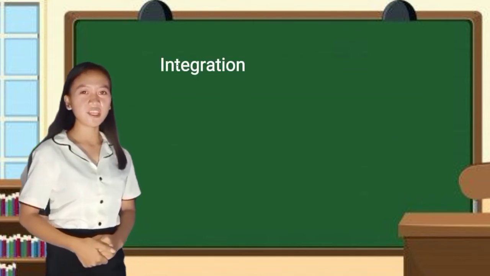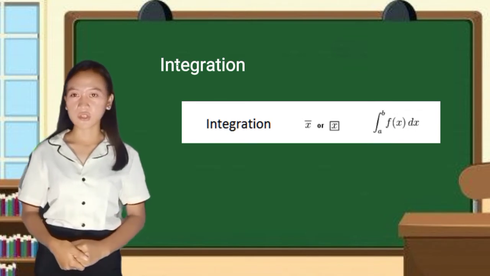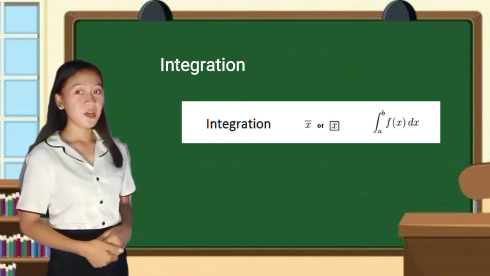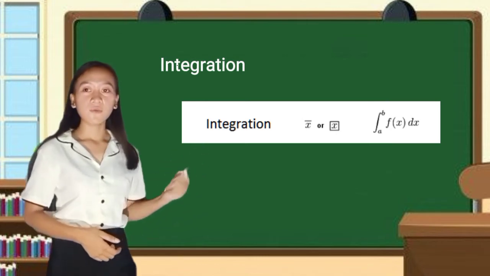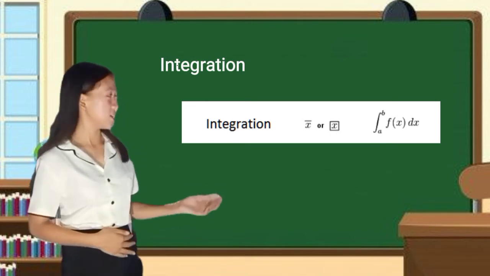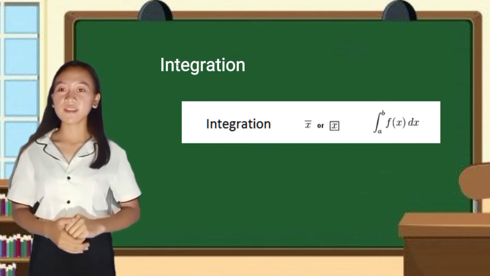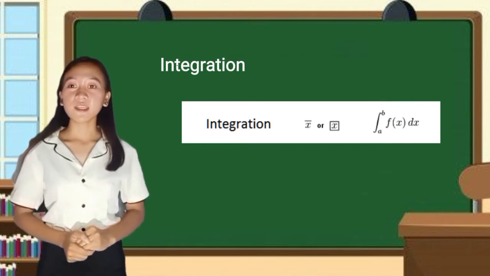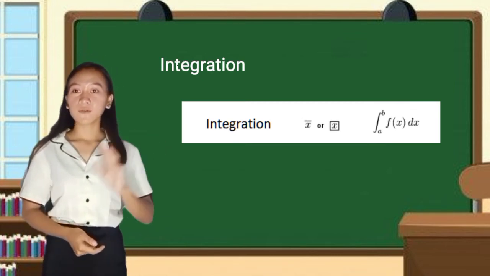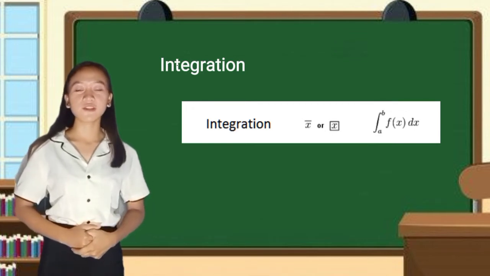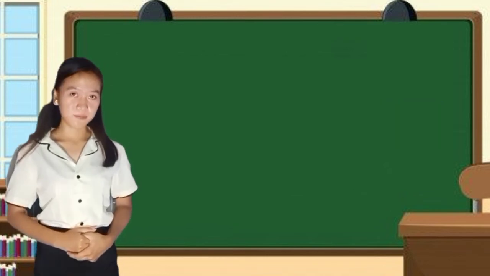And now let's proceed to integration. Newton never used one consistent notation for integration, sometimes using a bar above a variable and sometimes putting the variable in a box. We have come to use the Leibniz notation, which uses an extended s to indicate the sum of infinitely many infinitesimal quantities f of x for each infinitesimal increment dx between the two stated limits a and b.